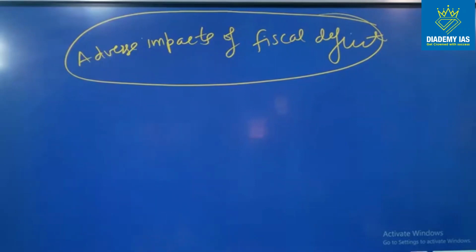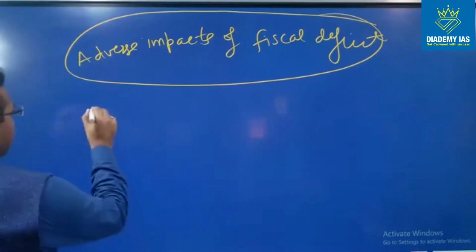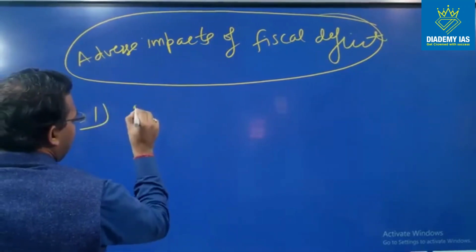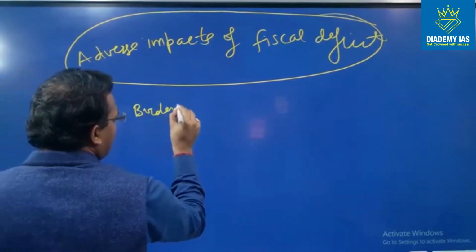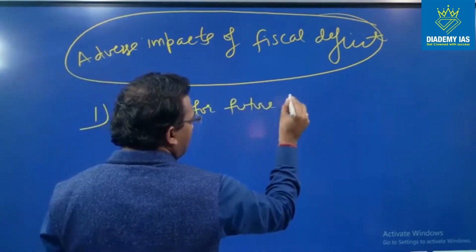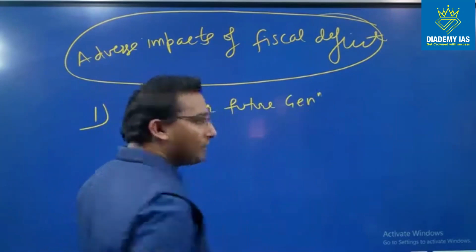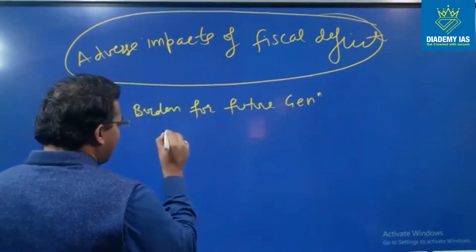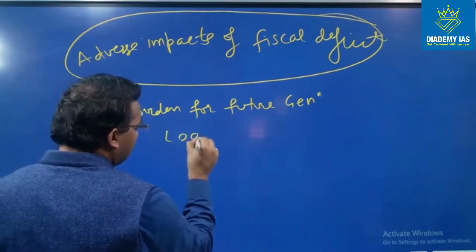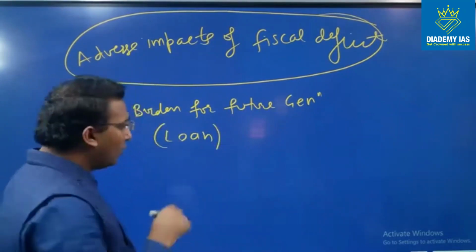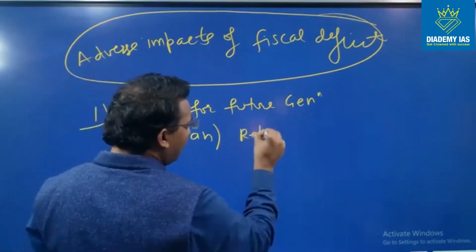If we talk about the adverse impacts, the first adverse impact is that it creates the burden for future generations. Why? Because fiscal deficit basically represents the loan that the government has taken. When we have taken the loan right now, this has to be repaid in future.